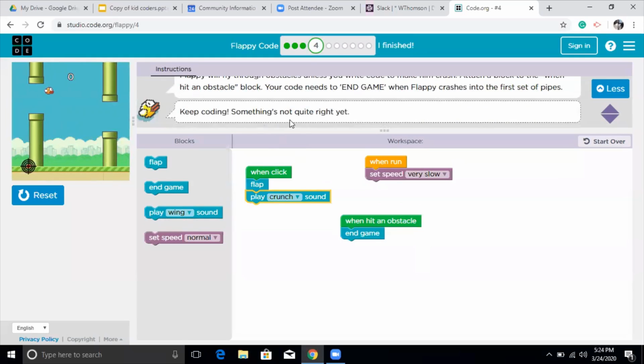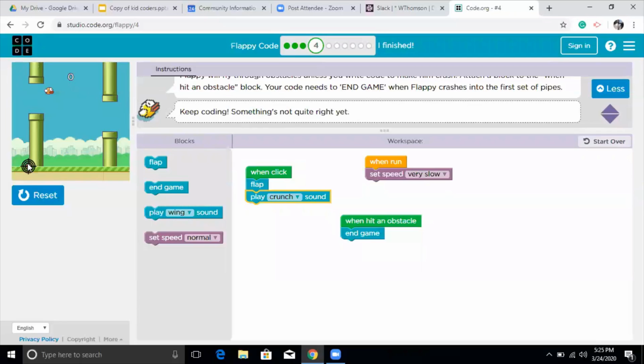So yeah, on the instruction set, it says keep coding, something is not quite right yet. So why is it giving me an instruction? Because I just missed my target here. Do you see this black thing, like a bullseye at the bottom? So this is the place where I want to take my flappy to in order to finish the game.